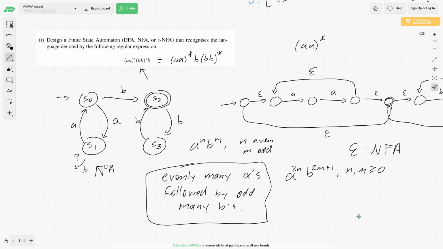Well, that depends on which one you build, right? Here I've built an NFA because the transition function isn't total, and here I've built an epsilon NFA that's also not deterministic because it's got epsilon transitions. So that answer will obviously depend on what machine you come up with.